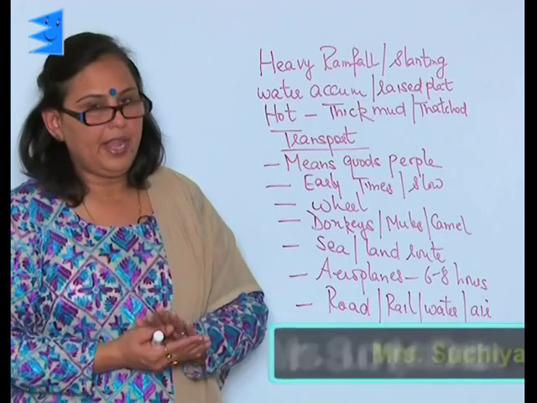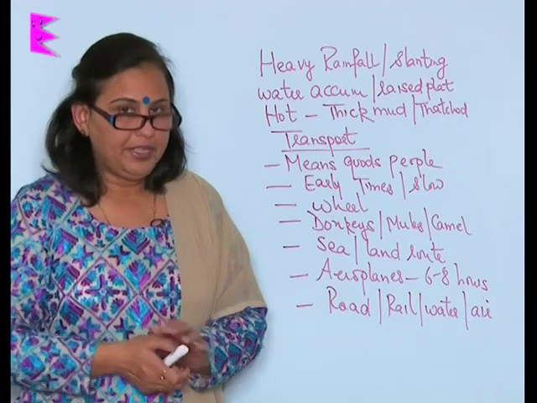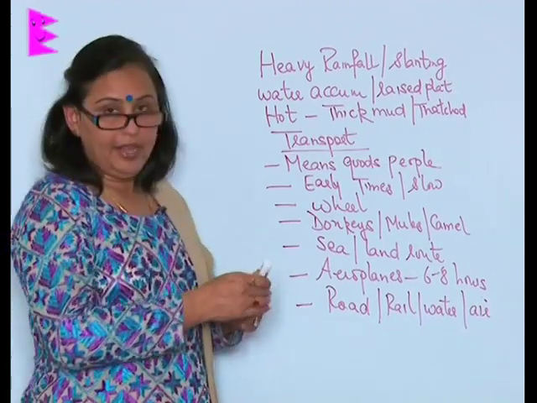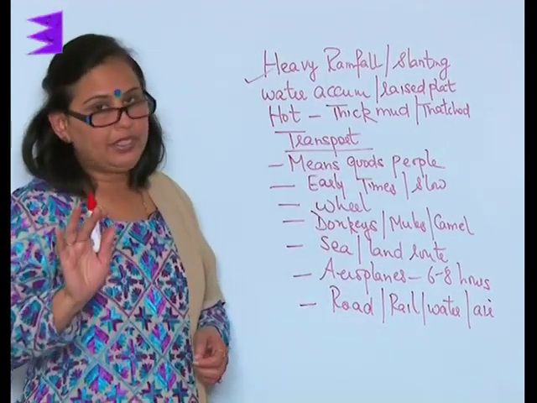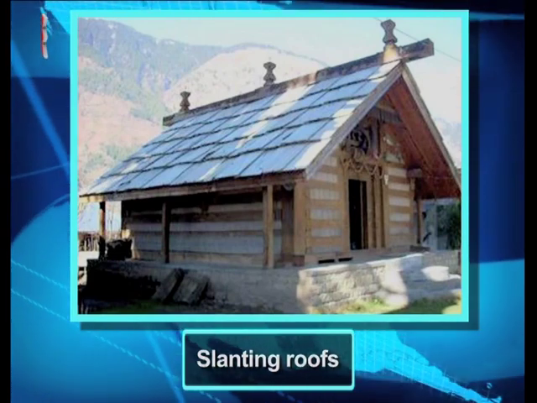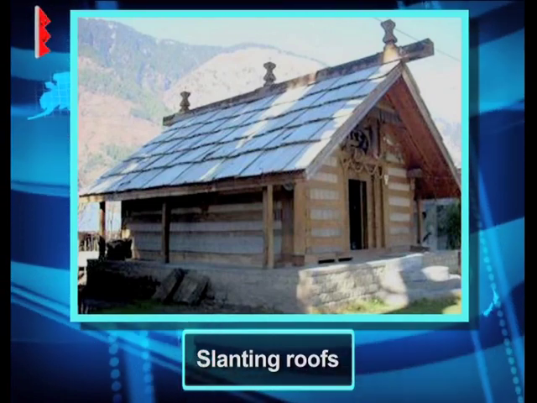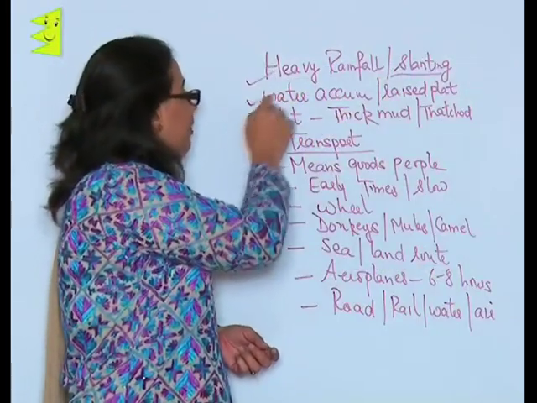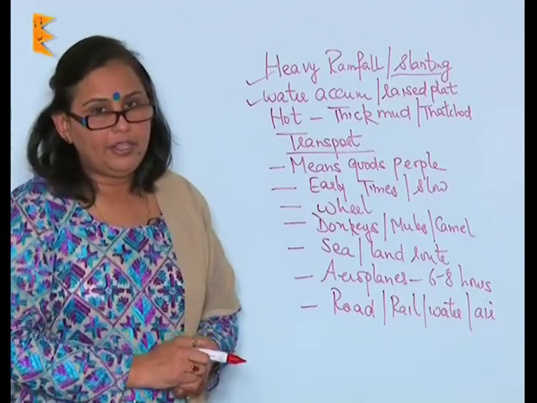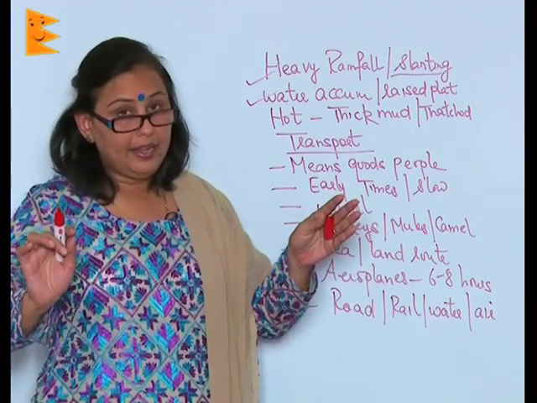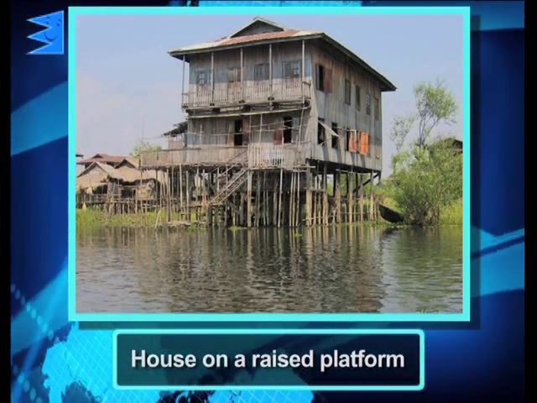People also try and build their houses according to the environment which is there. For example, if there is an area which receives very heavy rainfall, then generally you will see that the roofs of the houses are slanting in nature, so that the water can slope down. If the water accumulates in an area of heavy rainfall, then the houses are built on a raised platform.